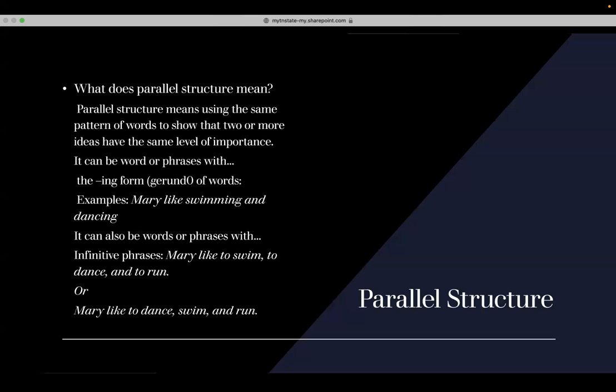It can also be words or phrases with infinitive phrases, which is the action of putting to in front of a verb. So in this example, it is Mary likes to swim, to dance, and to run. Or you can simply say, Mary likes to dance, swim, and run. On this slide, we have covered what a parallel structure is. Thank you.